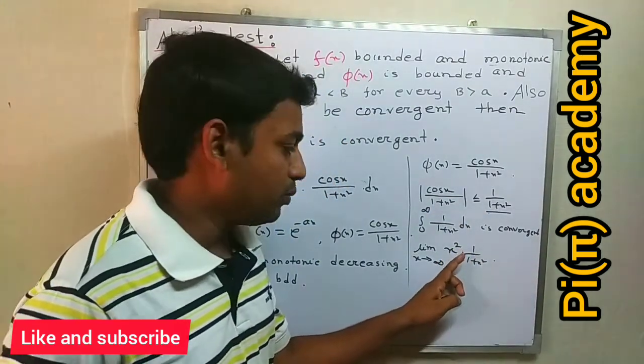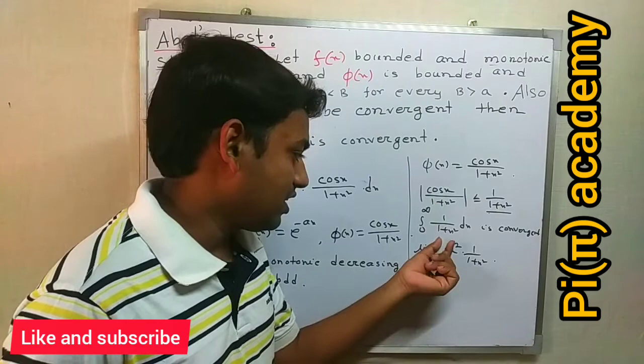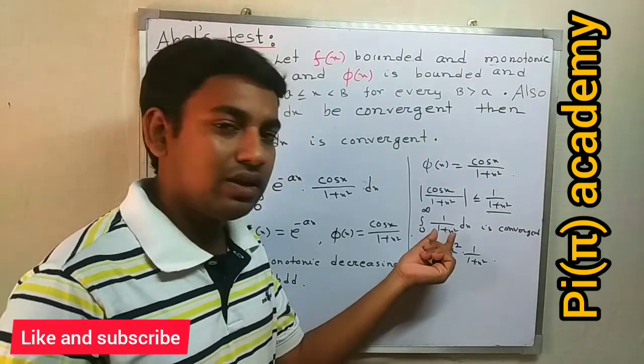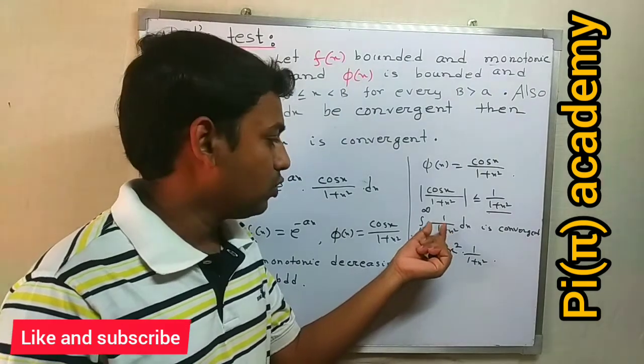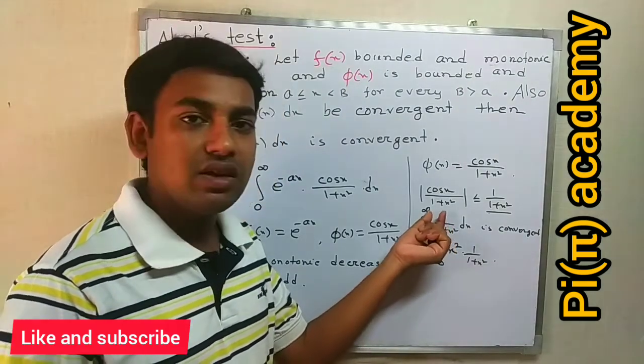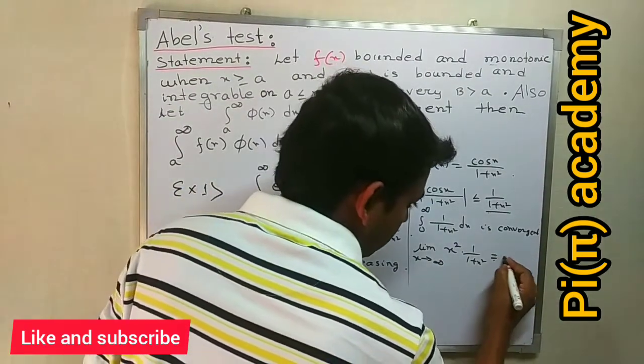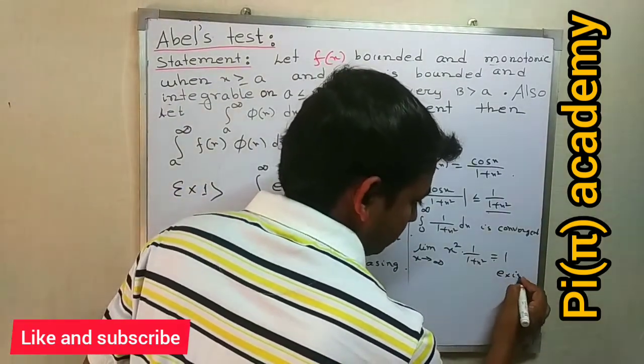How can we calculate mu? The highest power of x in the denominator is 2, minus the highest power of x in the numerator, that is 2 minus 0, that is 2. This limit is equal to 1 and exists.